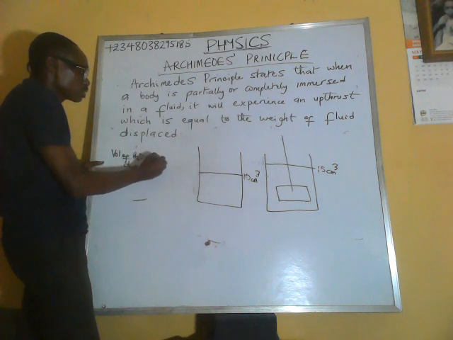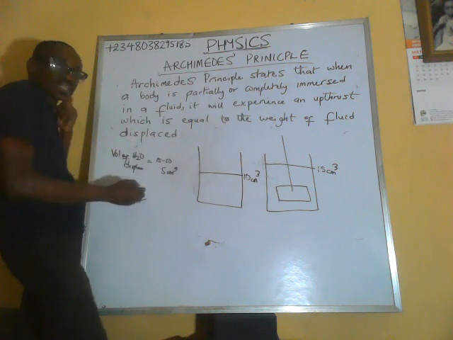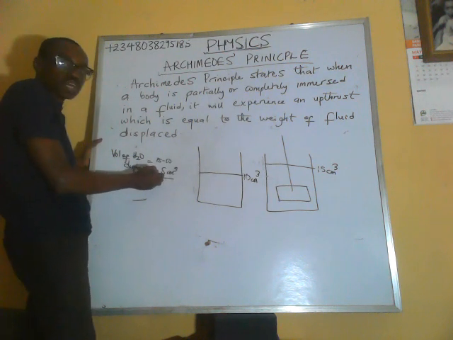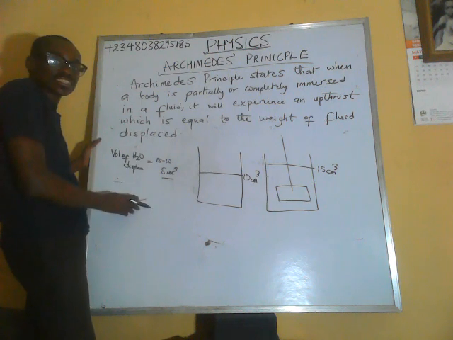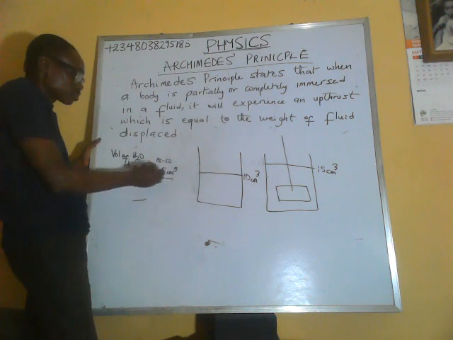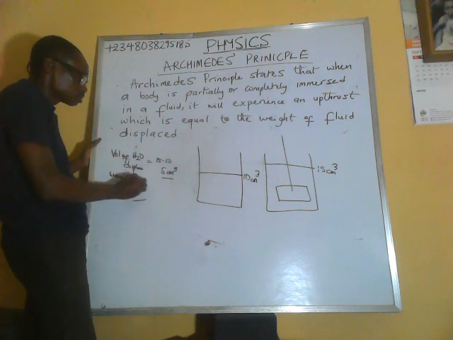Then once you convert this 5 cubic centimeters to weight, so weight of displaced water,